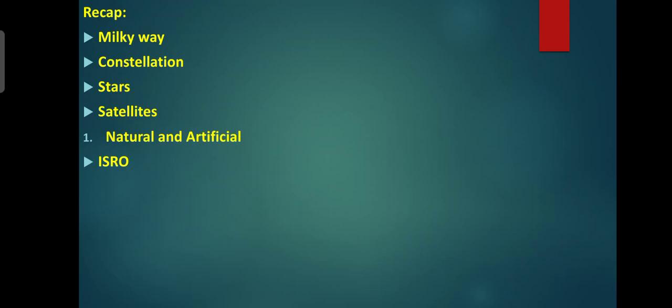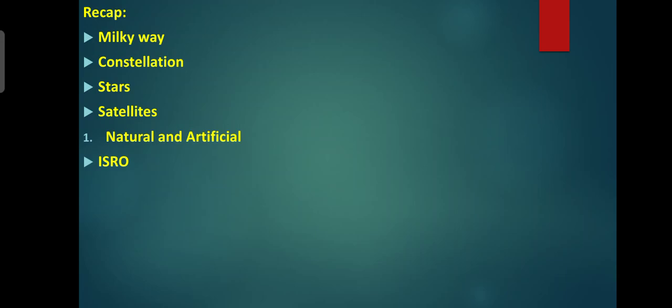Next one, artificial satellite. Artificial satellites are man-made objects placed in orbit to rotate around a planet, usually the Earth. The world's first artificial satellite launched was Sputnik 1 by Russia. Aryabhata was the first satellite launched by India.